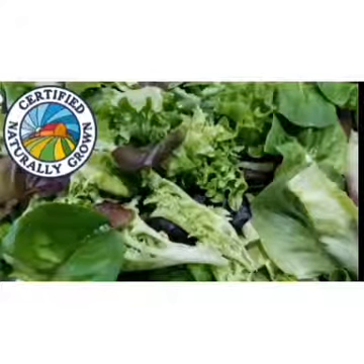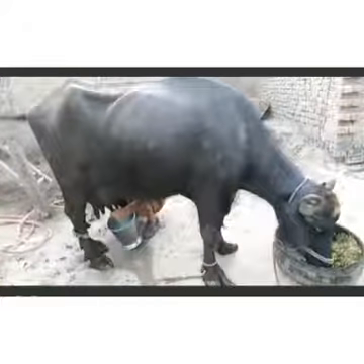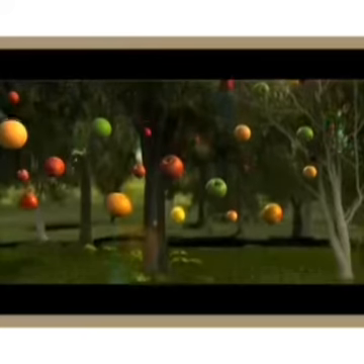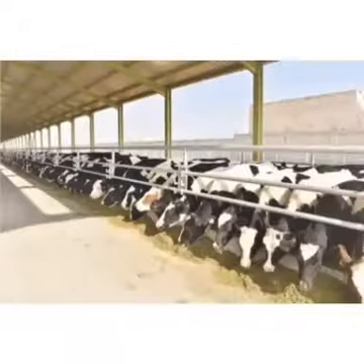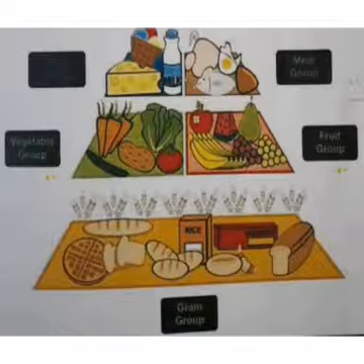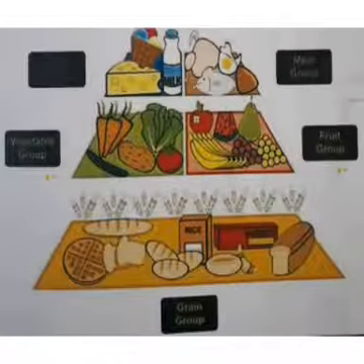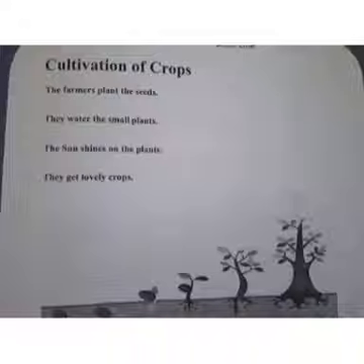The farmers get vegetables from the fields, milk from buffaloes, fruits from the trees, and meat from the cows and goats. Now class, hope you know that the food we eat comes from the farm. Now open page number 45 of your Nature Sciences book.